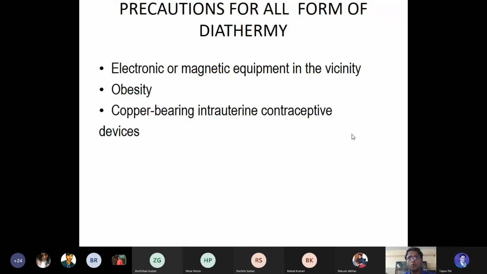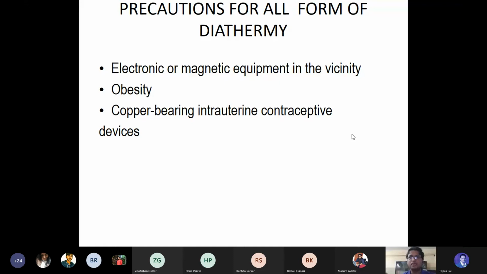Obesity. Why obesity? The reason is, as there is a large amount of fat, it can absorb an amount of electromagnetic waves. As we saw in the capacitor field method, there is a chance of the fat getting burned, and that's the reason there is a chance of a localized burn in that particular area.